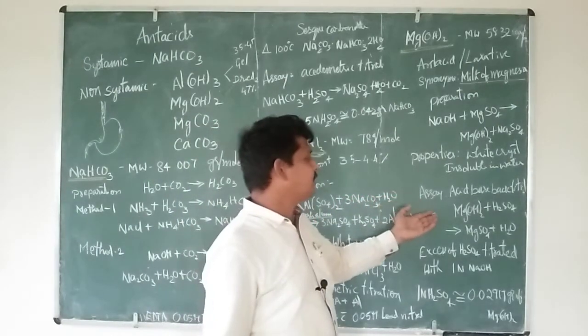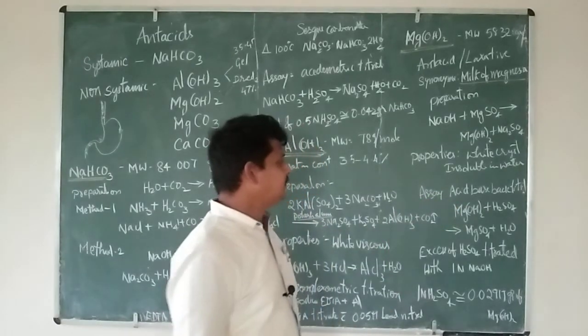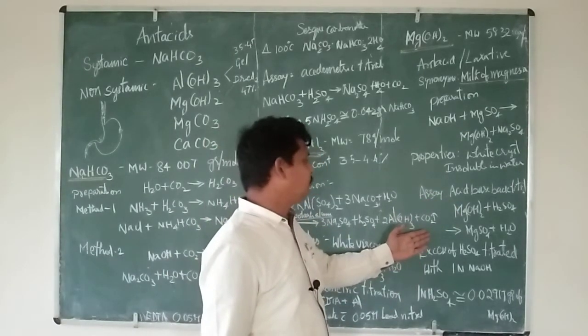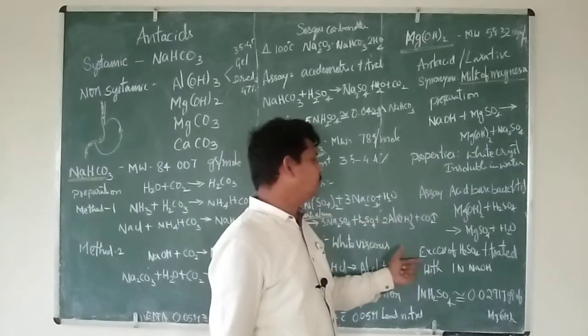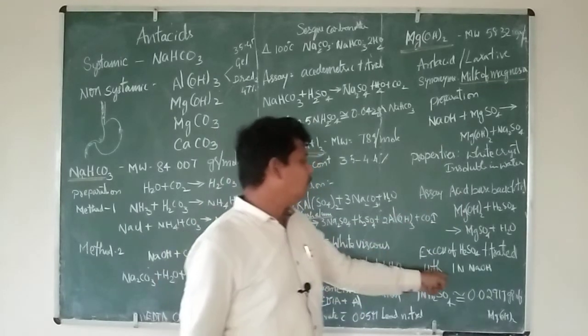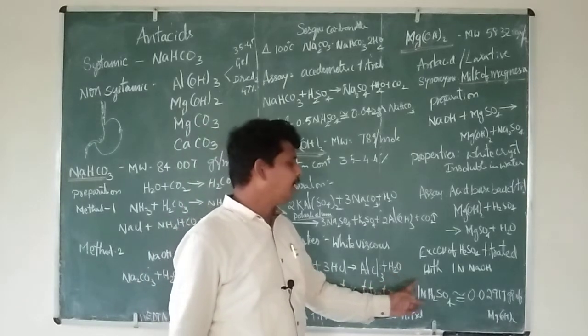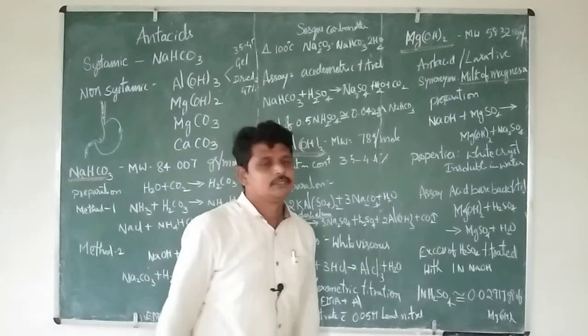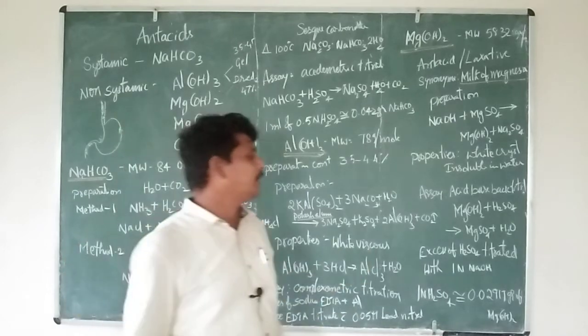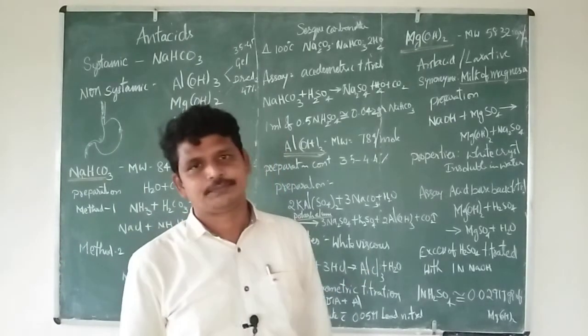If you treat magnesium hydroxide with sulfuric acid, magnesium sulfate is formed. The excess H2SO4 is back titrated using one normal sodium hydroxide. Based on that, we can find out the quantity of magnesium hydroxide present. This is how we can assay the component.